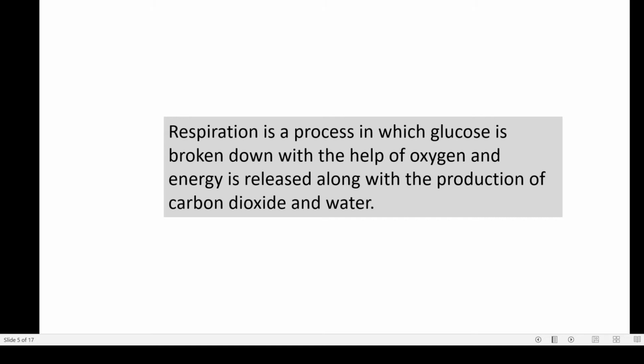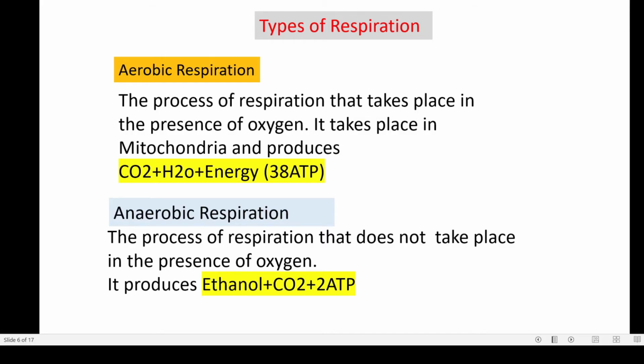So what is respiration? It is a biological process in which glucose is broken down with the help of oxygen and energy is released along with the production of carbon dioxide and water. Now we can categorize the types of respiration. Respiration may be of 2 types broadly: aerobic respiration and anaerobic respiration.